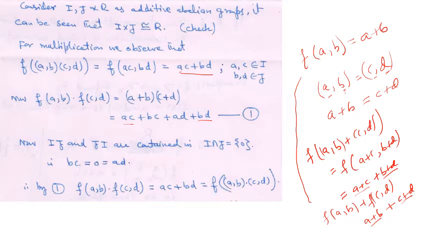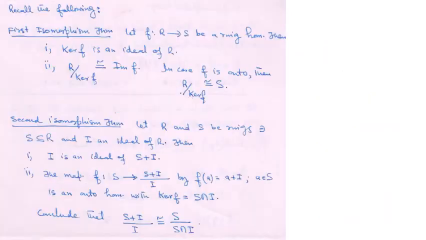So this part equals 0, which means F(A,B) F(C,D) is equal to AC plus BD, which is equal to F(AC,BD). So I cross J is isomorphic to R as rings as well.